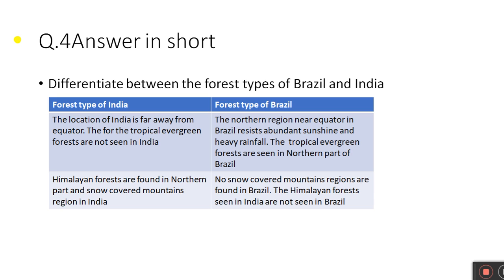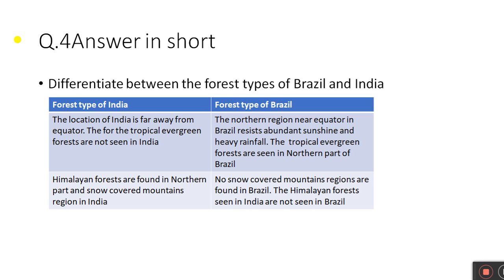Forest type of Brazil: the northern region near the equator in Brazil receives abundant sunshine and heavy rainfall. The tropical evergreen forests are seen in the northern part of Brazil.